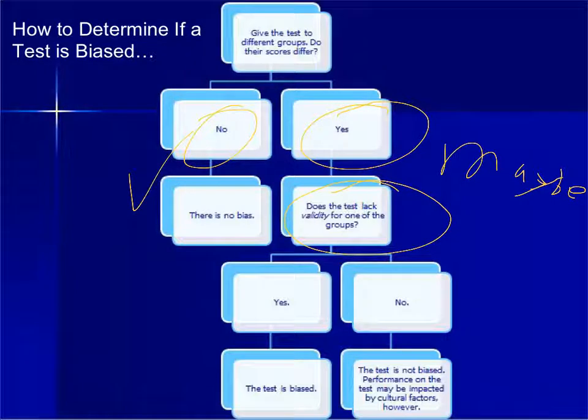If the answer is no, the test is not biased, but like we just said, performance may be impacted by other cultural factors, or by poverty, or by access to resources, or by systemic racism in a given society. That's not the test's fault, that's the fault of society at large. However, if a test lacks validity for one of the groups, then the test itself is biased and should not be used for that group.